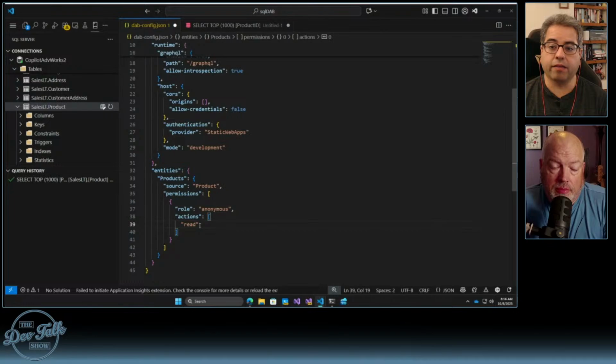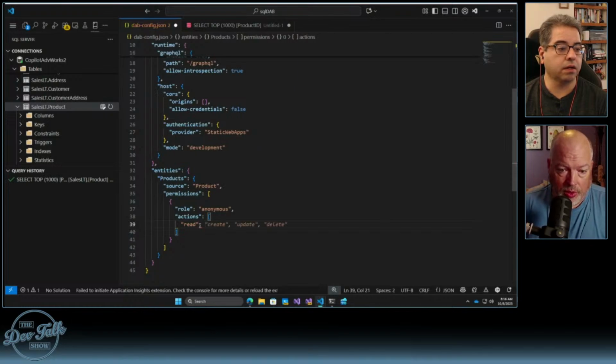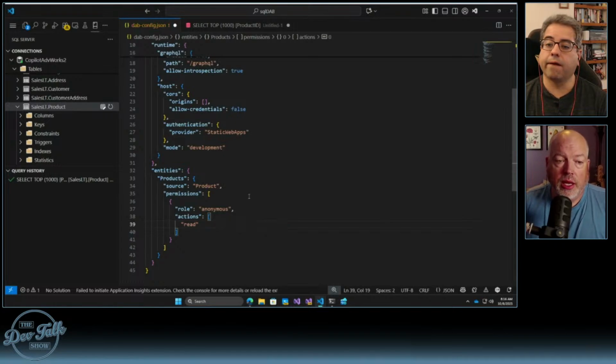But in your case, you can create a custom role, or you can do what you're doing here. And it's an additional thing you're doing with the actions, saying that you're just not going to let people write here. You could have additional permissions underneath that, so the CRUD capabilities. So we're just going to leave this as read. Cool.